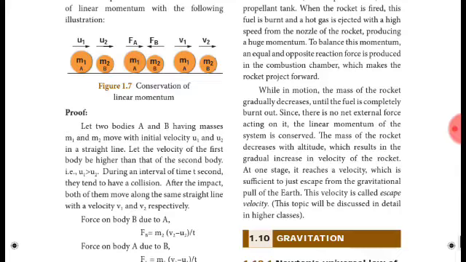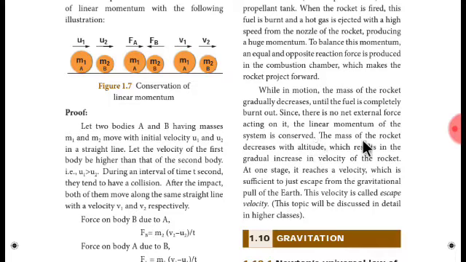If initially the mass is more and the velocity is a bit less, there is some value. And in the final state, if the mass is less, then to compensate, the velocity must be greater. That's what they are going to use here. The linear momentum of the system is conserved. Read it line by line, you will automatically get what is happening.